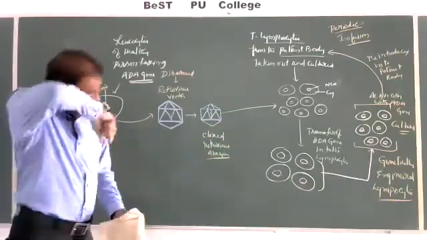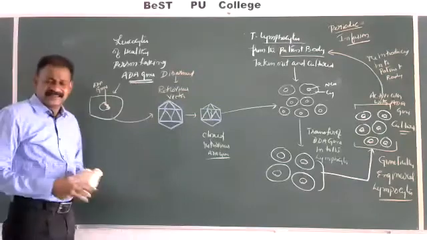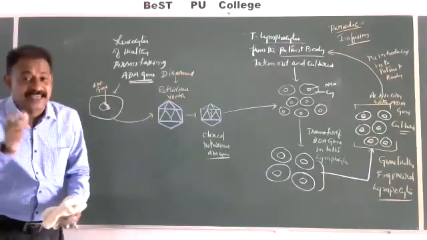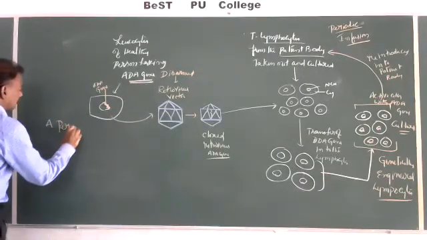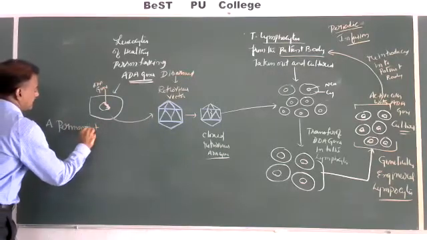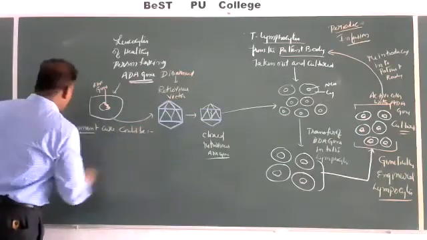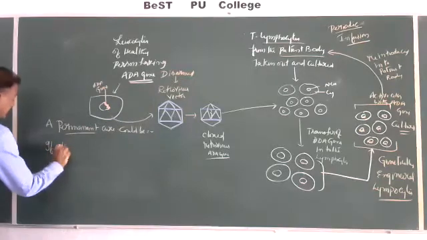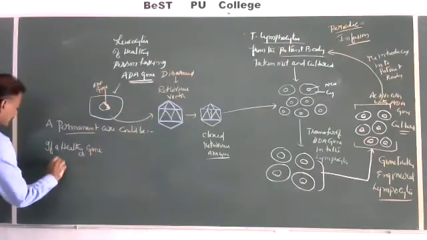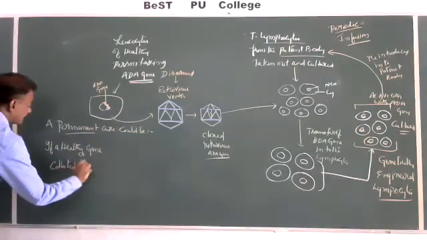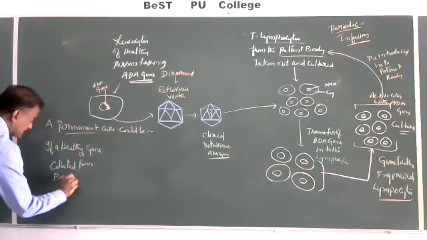Then the question comes, what is a permanent cure, sir? A permanent cure could be if a healthy gene is collected from stem cells or bone marrow cells.